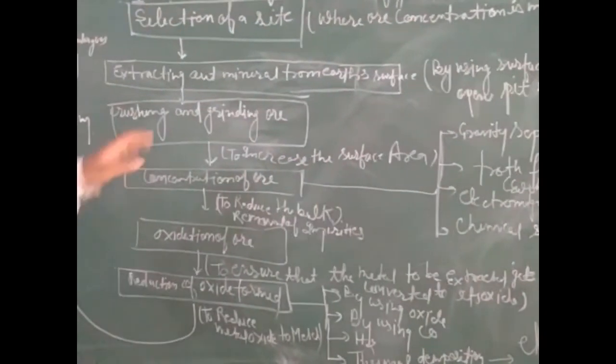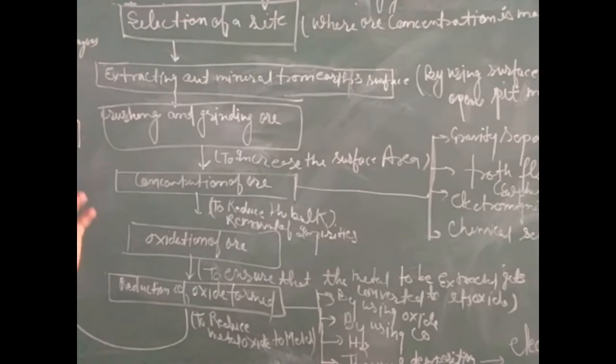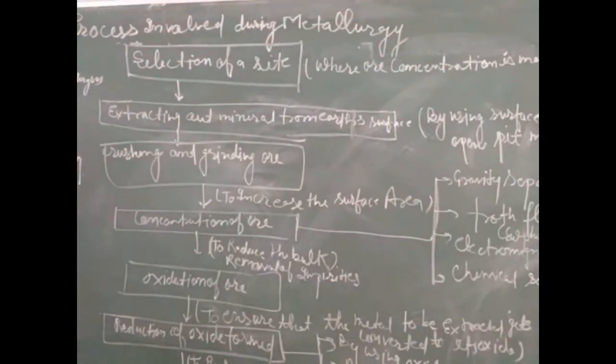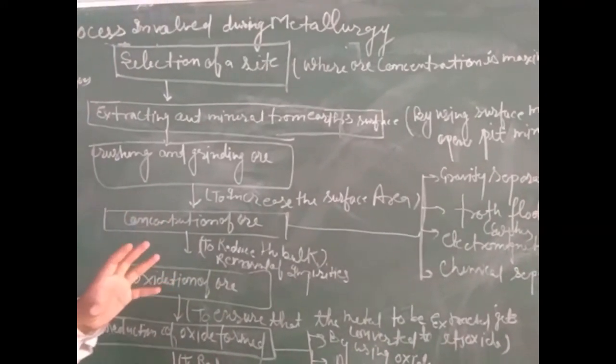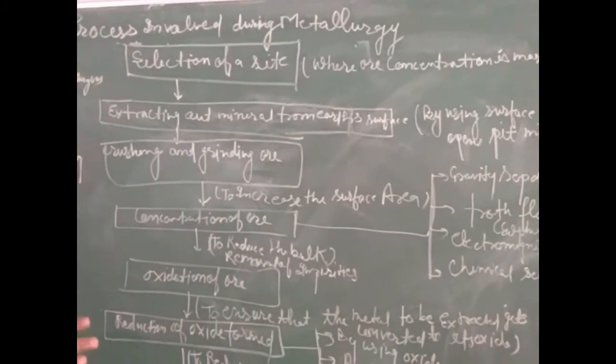Means in this process, by making a hole or by doing mining, metal ore is extracted. As we know, after extraction, metal ores are in large pieces like stone.